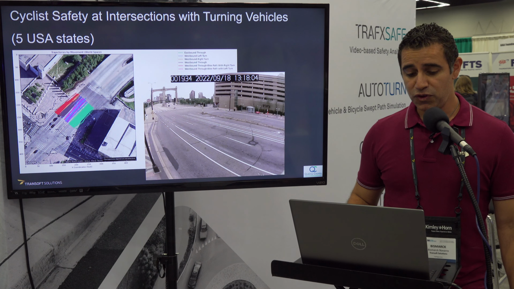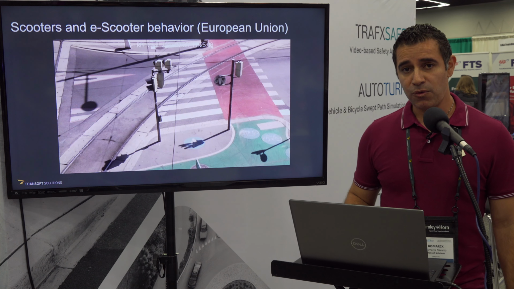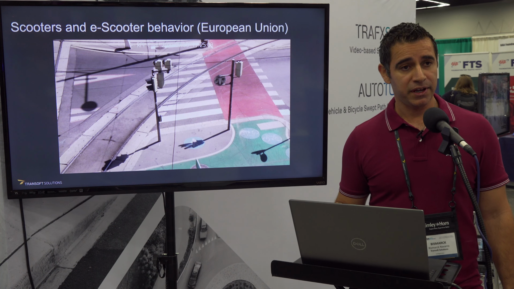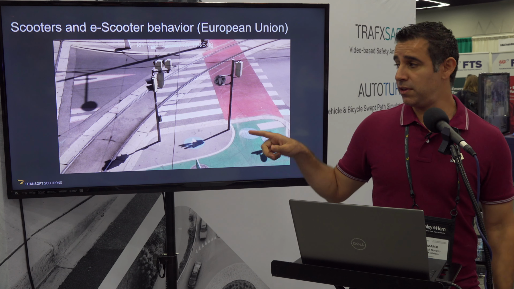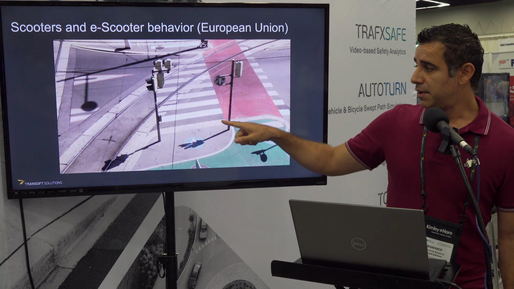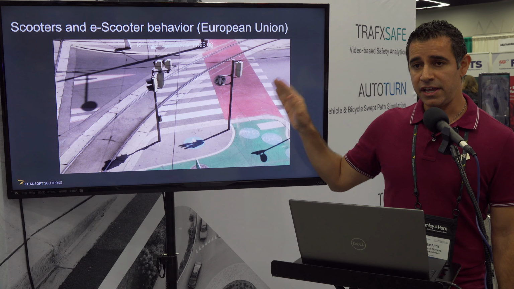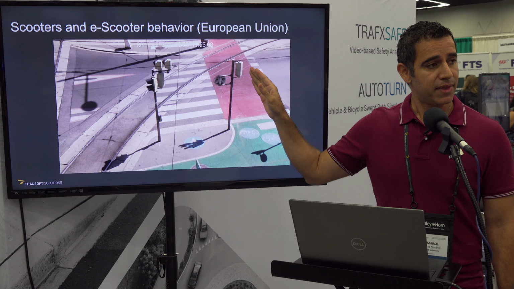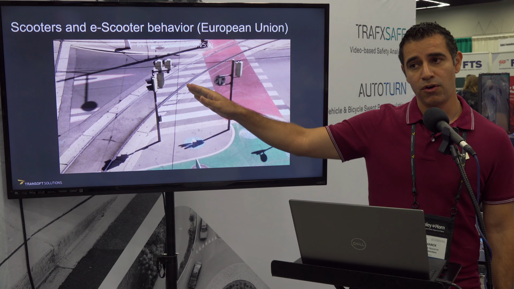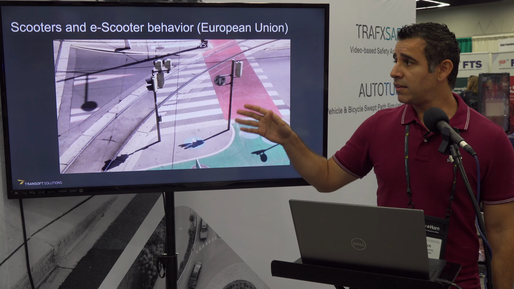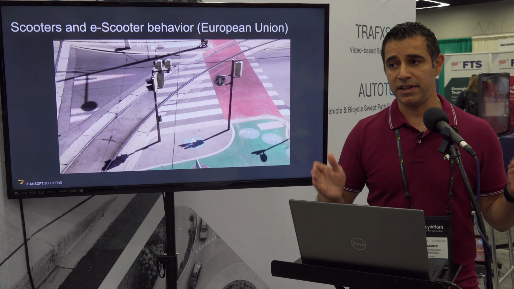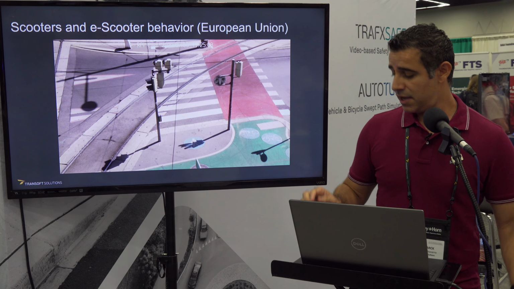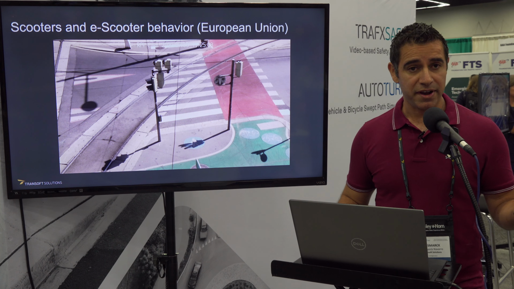And then, just to finish this part, we have another very cool project that we did in the European Union. It's basically scooters and e-scooters. They wanted to identify, the rule here is like this: the e-scooters need to go with the bike path, and the e-scooters can go basically crosswalk. The idea was in around 8 locations, they did that part. They wanted to evaluate whether there were violations or not. So that's just to summarize what we do with it.